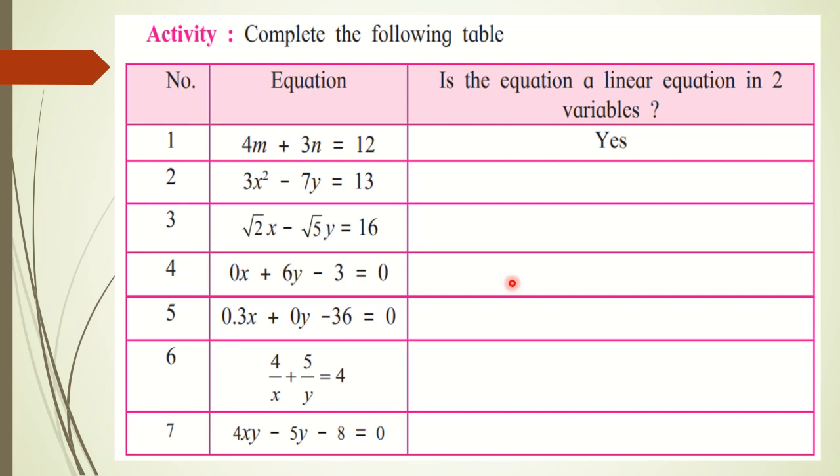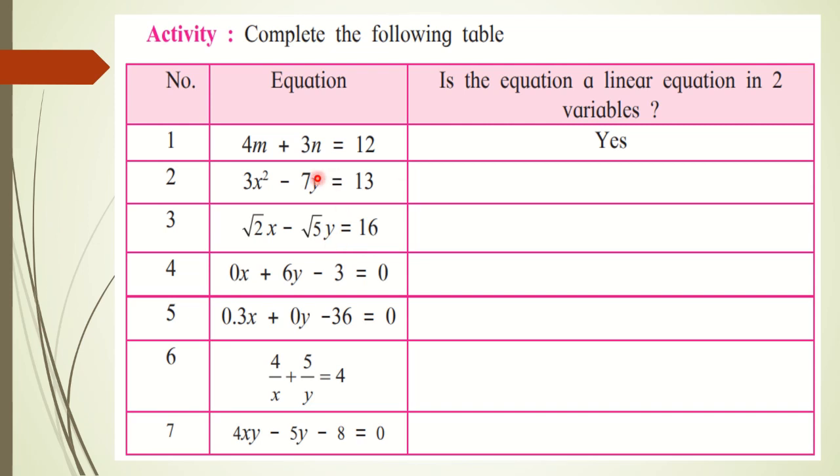Here, based on the general form, now we have one activity. If you have the textbook, you can open it and see this activity. This activity is about completing the following table. Here you are provided with the equations, and you have to check whether the given equation is a linear equation in two variables or not. That means every equation you have to compare with the standard form and the conditions.